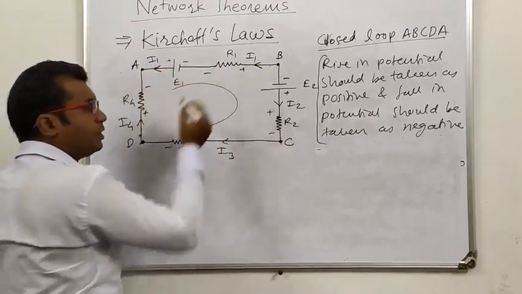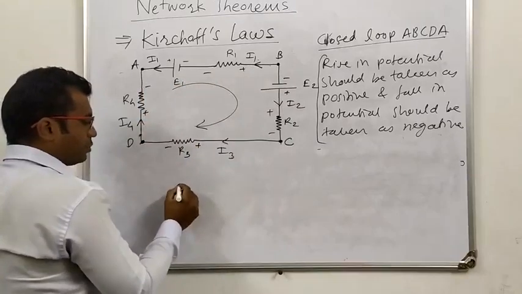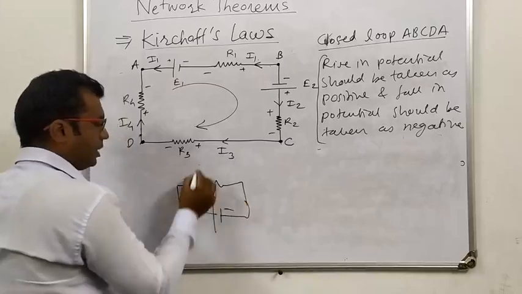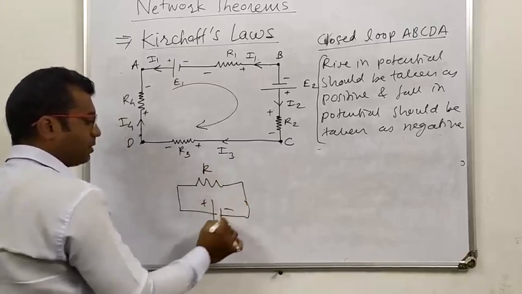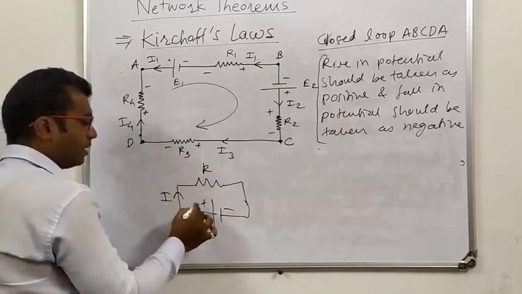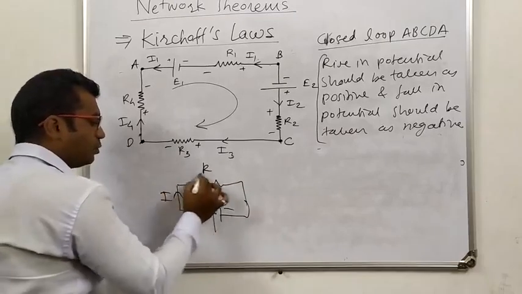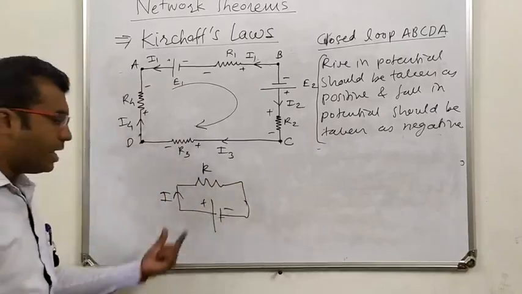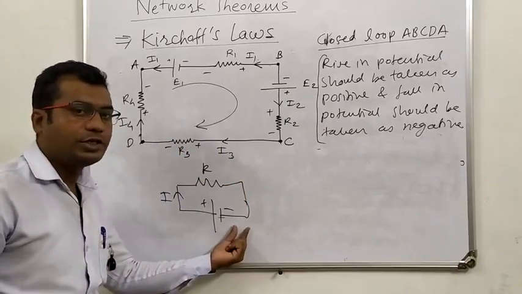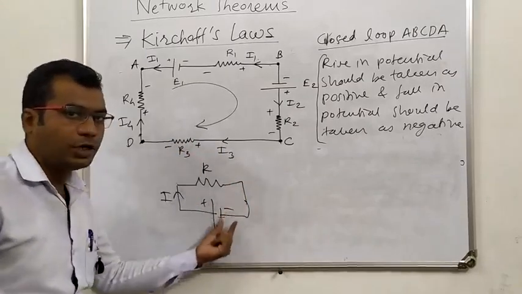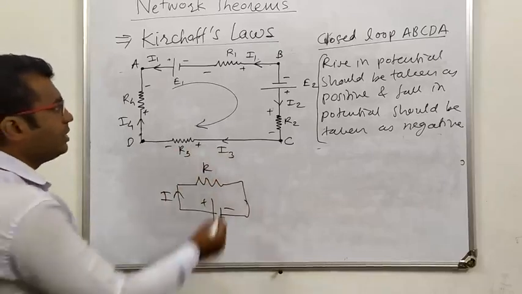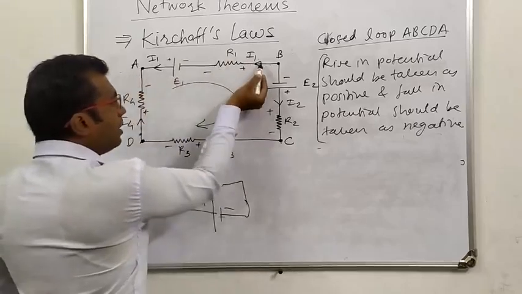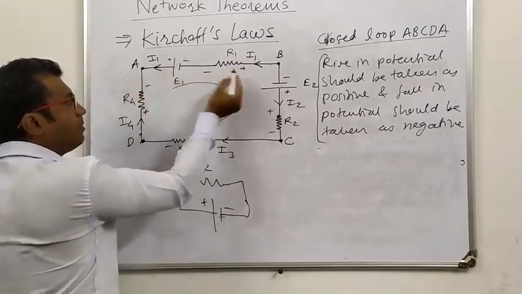And we know, as we saw in Ohm's law, that current always flows from higher potential to lower potential. Moving from higher potential to lower potential means there is a fall in potential.